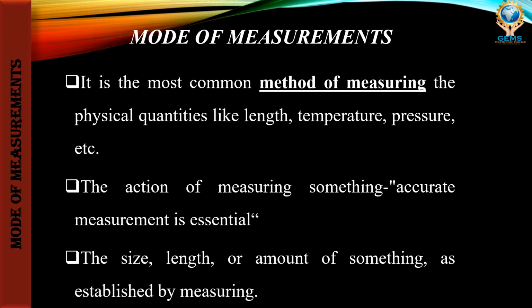So measurement is nothing but measuring something in an accurate way. Using these measurements only we can get the quantities, how much material we are going to use for our construction work. From the starting to the finishing of the project, measurement plays a vital role.